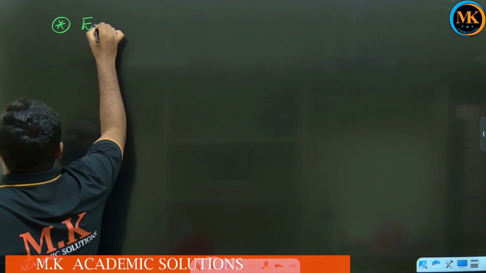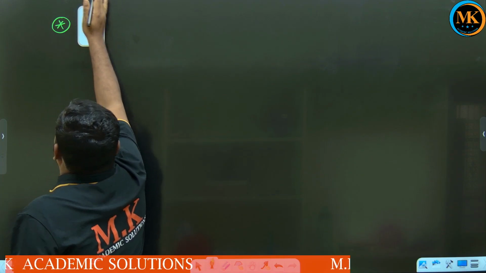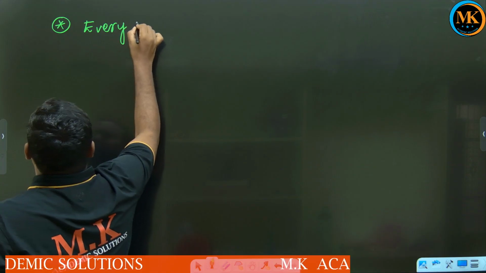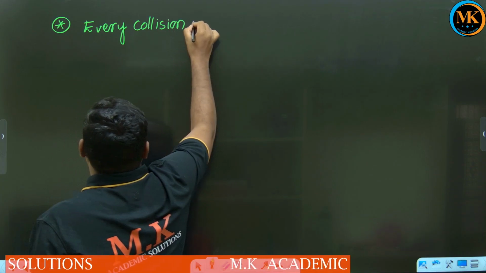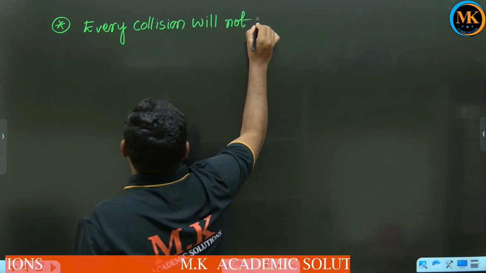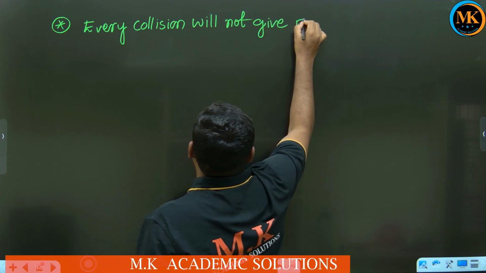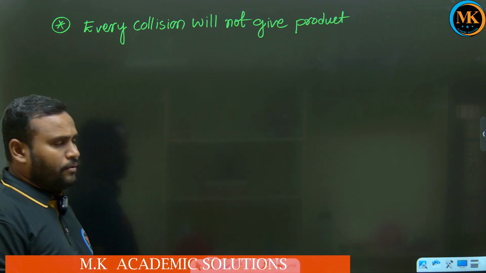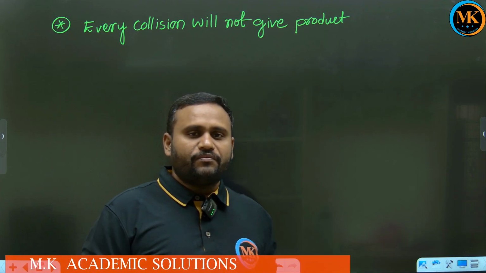Every collision will not give us product. Only a few collisions will give us product. Those collisions are called effective collisions.